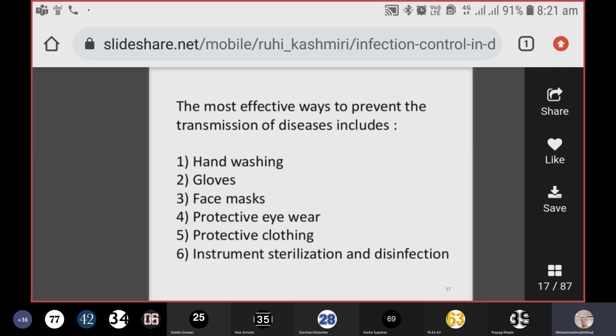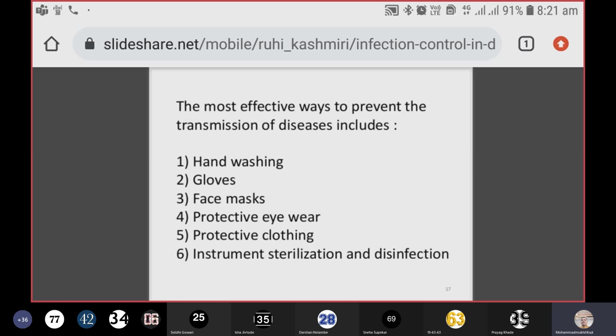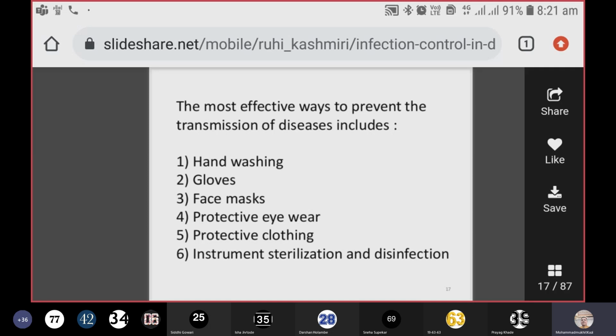And they were like, oh my God, he is mad. And so they did not believe him. I always tell this, that at that time there were Andhabhakts also who used to believe in these people, that how a person can reduce the infection rates from 90% to 30%. And they confronted Ignaz Semmelweis.